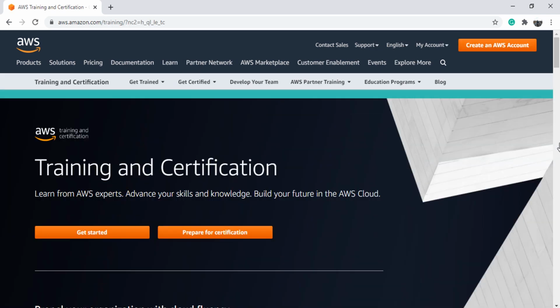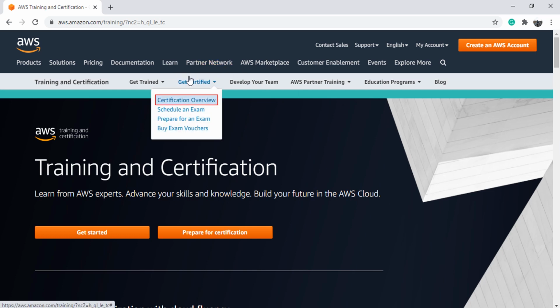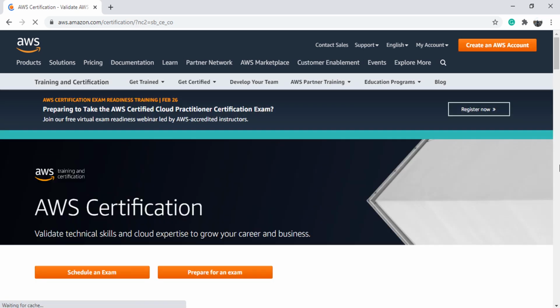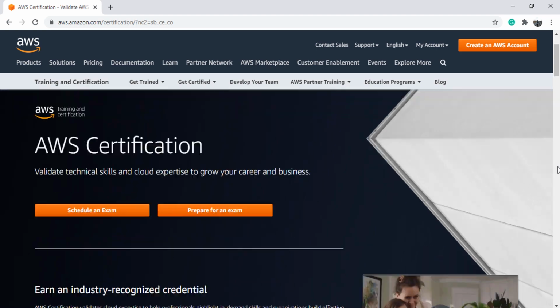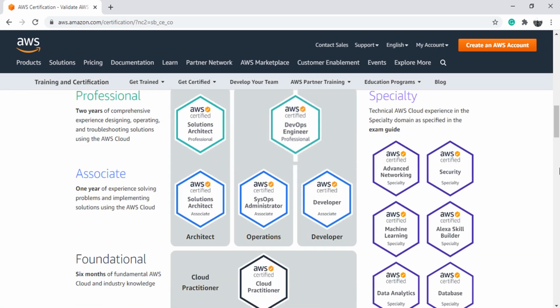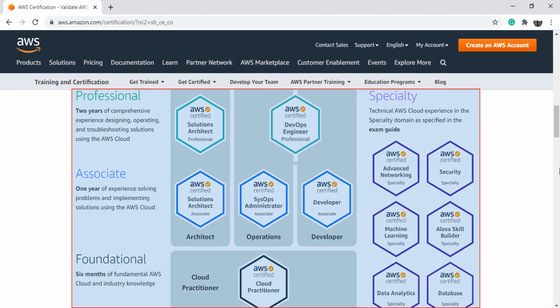The homepage for training and certifications may also look different for you, but I want you to reach the AWS certification overview page. I can reach the certification overview using the Get Certified menu on the menu bar and selecting the certification overview on this current page. Now, you can scroll down to find the available AWS certifications diagram. Here it is. And this diagram gives you an overview of the current AWS certifications.